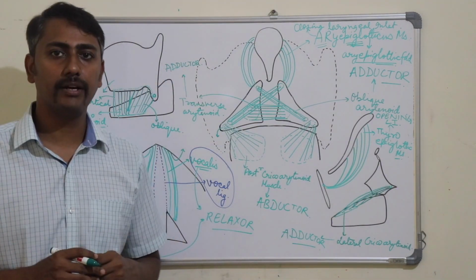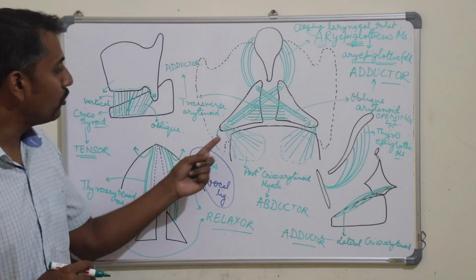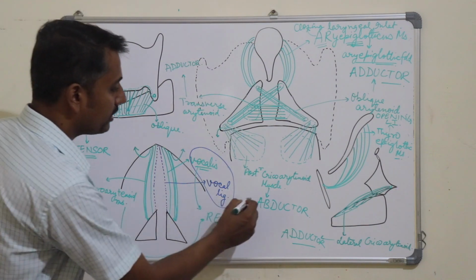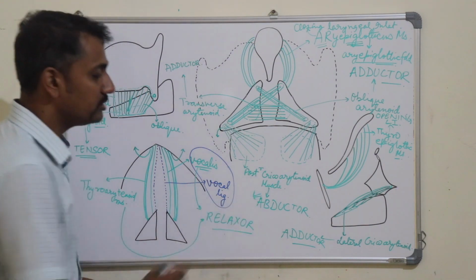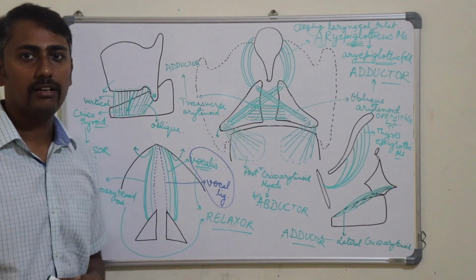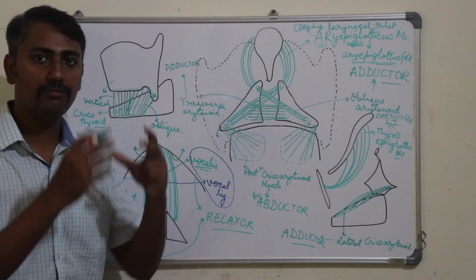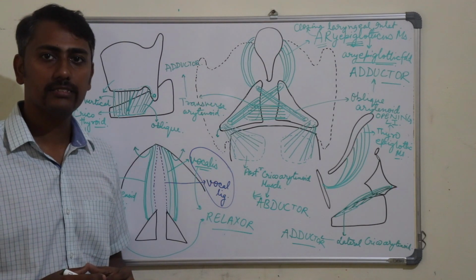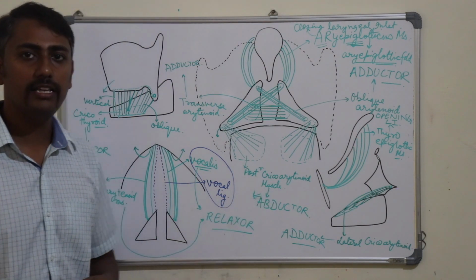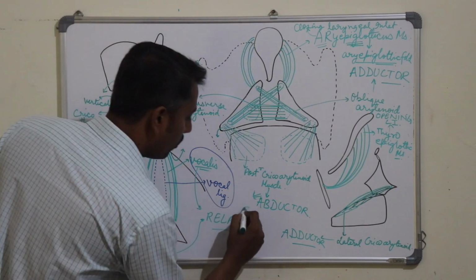Now a point to be remembered is that as the posterior cricoarytenoid muscle was the only abductor of the vocal cords, that was opening of the rima glottidis, that is necessary for the passage of air through the larynx. Therefore, this posterior cricoarytenoid muscle is known as the safety muscle of the larynx.